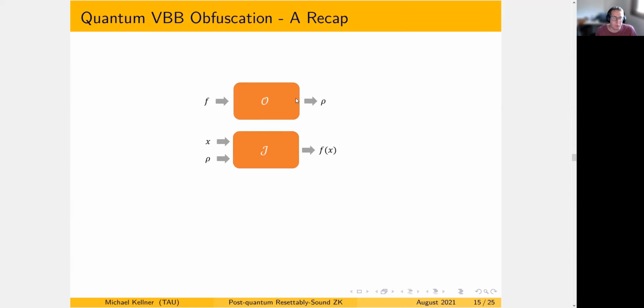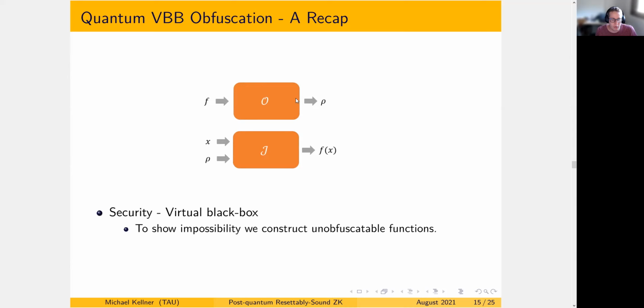And what we need to consider is what security guarantee we would like to require about this obfuscated state. And in our case, we consider virtual black box security, meaning that access to this obfuscated state is indistinguishable from access to the oracle that implements the functionality F. And in our case, we're going to show an impossibility result. So what we want to do is to construct some kind of function family that, given its obfuscation, we can learn some kind of secret, while given black box access to this family, we cannot.